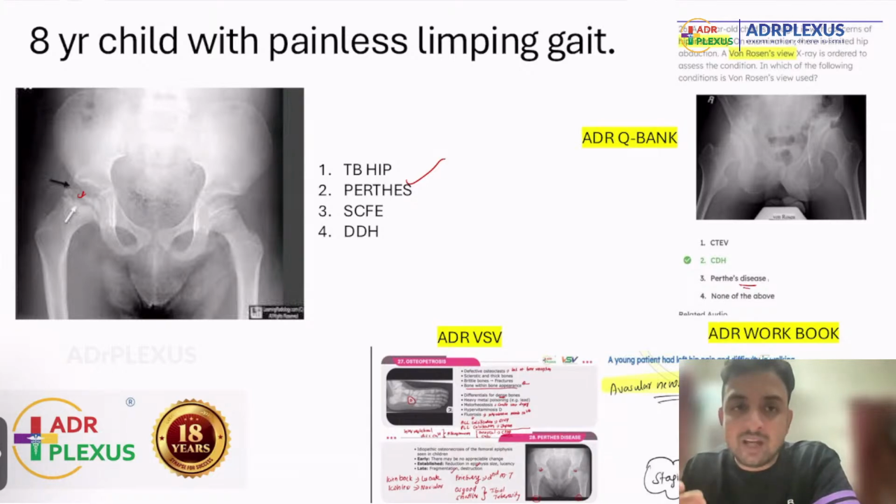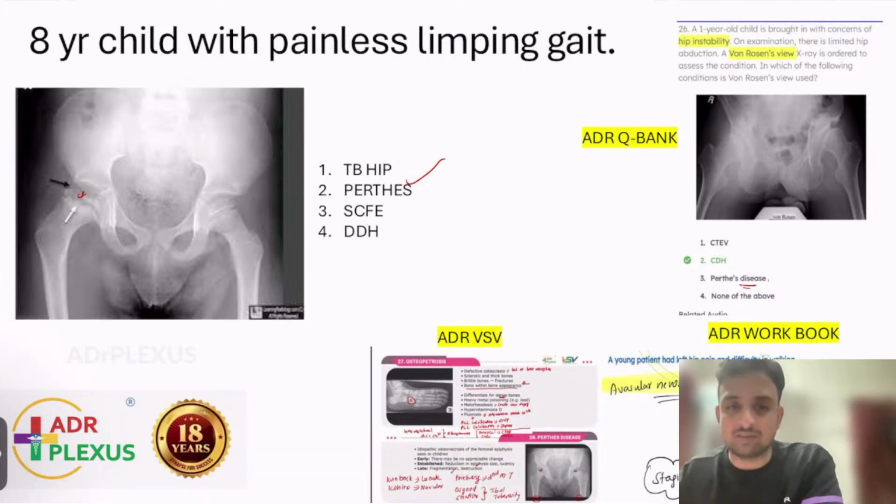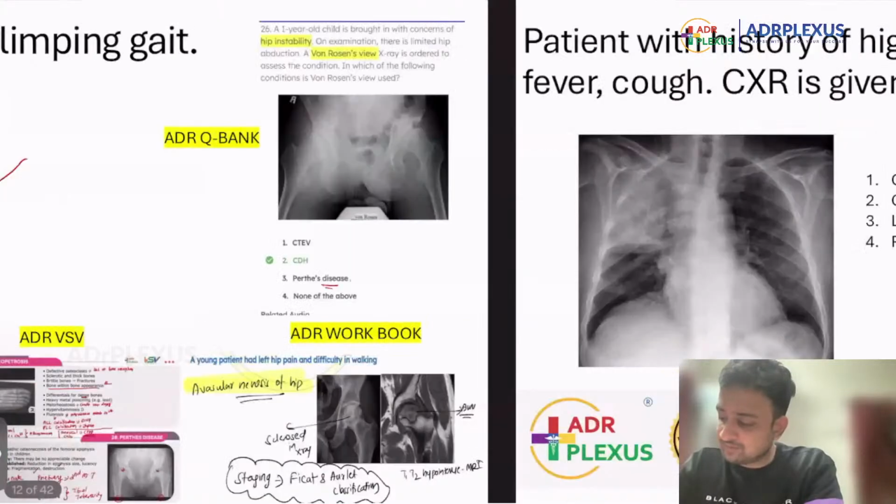And DDH is something that is common in females. You should be able to differentiate between these three conditions. So if in the image there is a destroyed or sclerotic epiphysis which is reduced in volume, then the answer will be Perthes disease, that is idiopathic avascular necrosis of the femoral head. Okay, that is the concept. So this is another repeat question that usually comes out in exams.